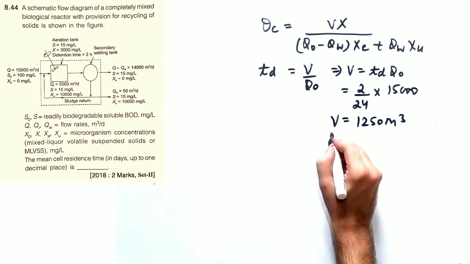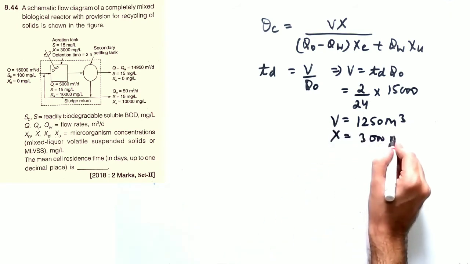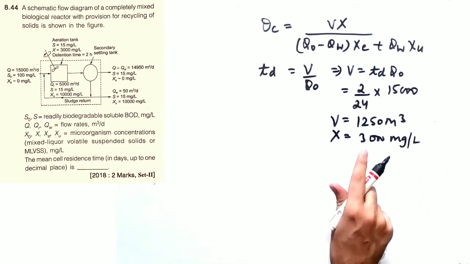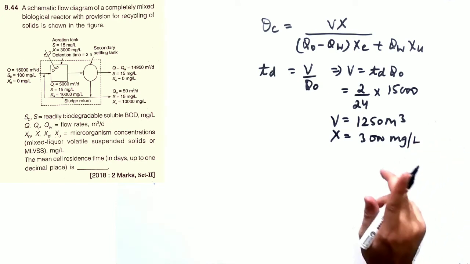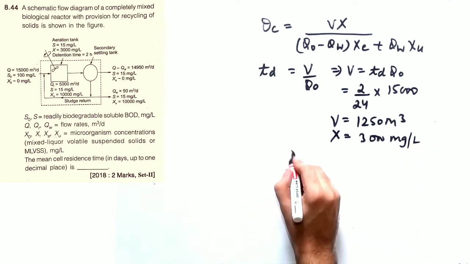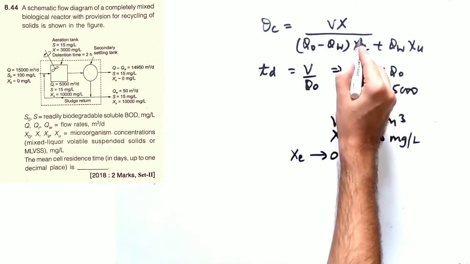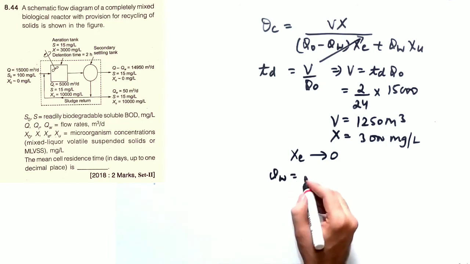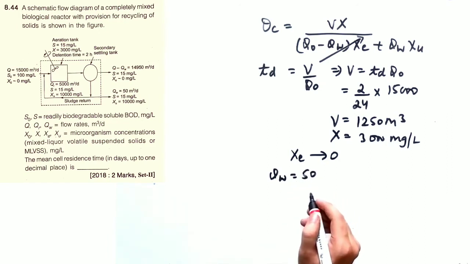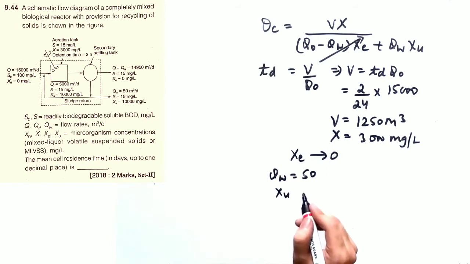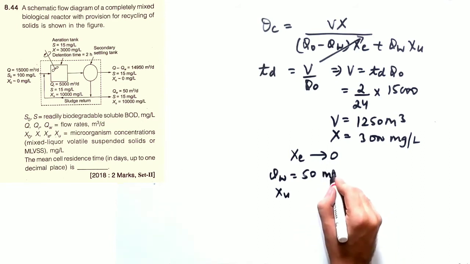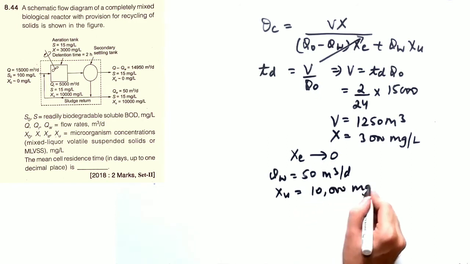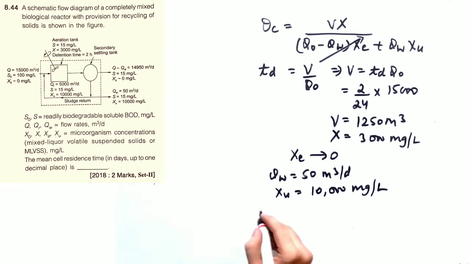You have the volume now. X is given as 3000 milligram per liter. What is X? V was the volume of the aeration tank, and X is the MLSS concentration, or the biomass concentration in the aeration tank. But XE is 0, it is given in the question, so this term is completely neglected. So you just need QW now. QW is given as 50, in meter cube per day, and XU is given as 10,000 milligram per liter. You just have to take care of the units.